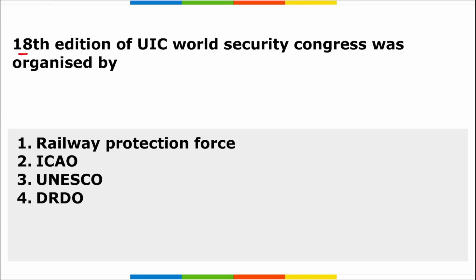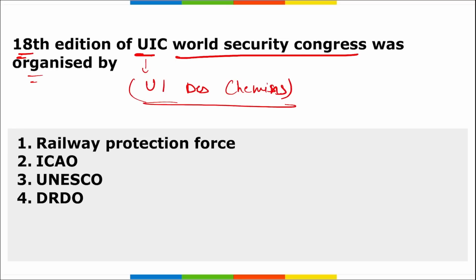Next is, the 18th edition of UIC World Security Congress was organized by whom? First of all, what is this UIC? UIC is your Union Internationale des Chemins de fer. All right, I repeat, Union Internationale des Chemins de fer. All right, this is the full form of UIC.